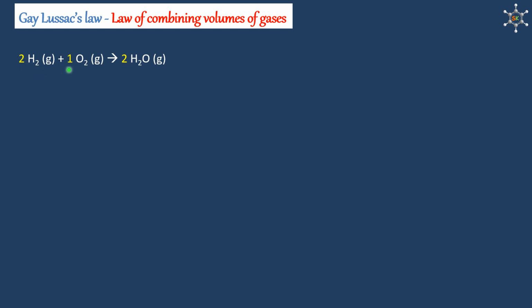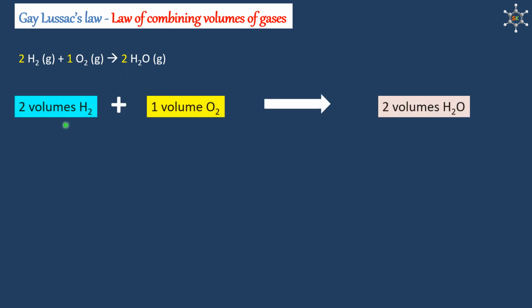2 hydrogen reacting with 1 oxygen giving 2 water molecules. Observe, all reactants and products are in gaseous form. So we can apply Gay-Lussac's law. Accordingly, we can tell 2 volumes of hydrogen reacts with 1 volume of oxygen giving 2 volumes of water vapor. If we represent 2 volumes of hydrogen as 2 circles and 1 volume of oxygen as 1 circle, then hydrogen and oxygen react to give 2 volumes of water molecules that can be represented with 2 circles like this.